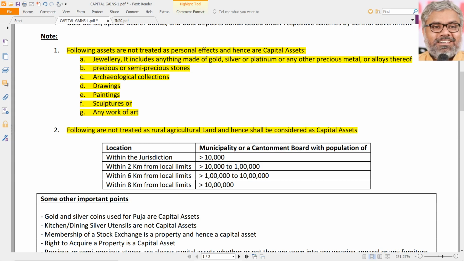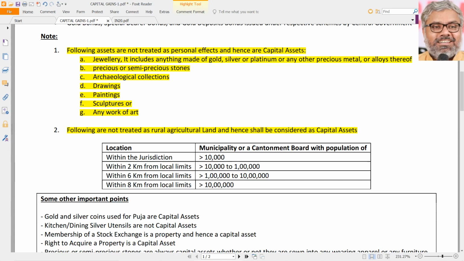That depends upon the population of the municipality or a cantonment board and where this land is situated. If the land is situated within the jurisdiction of a municipality or cantonment board with a population of more than 10,000, then it is not a rural agricultural land, which means it is a capital asset. Transfer of that could be taxable.